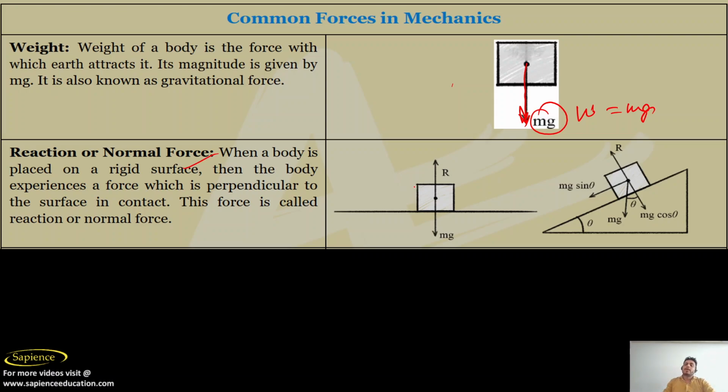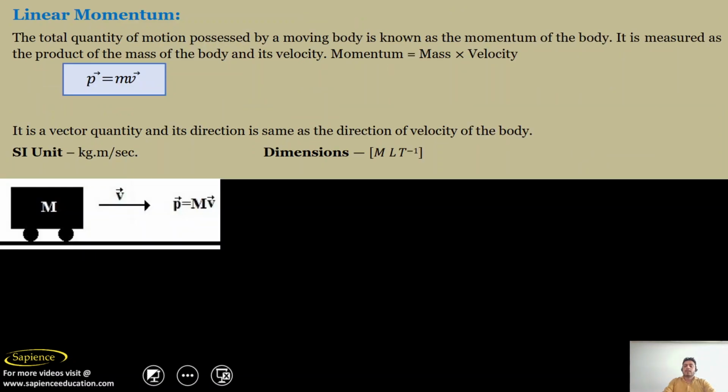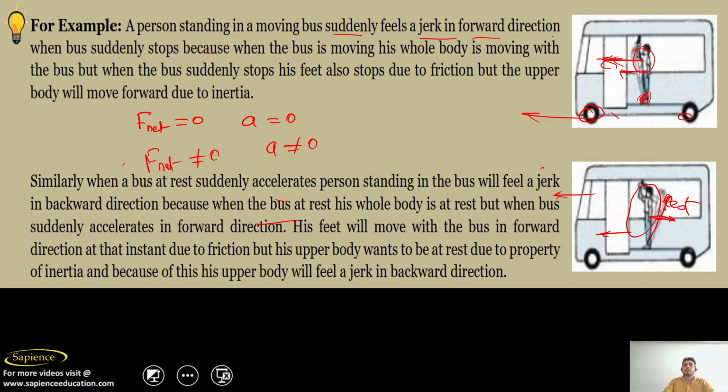Whenever an object is placed on another object, it will give a force of mg, that is weight, and in return it will react with an equal and opposite force, known as the reaction force, R, equal to mg. Here also R equals mg, but in the downward direction it is your mg, and in this direction it is your mg cos theta. I will discuss this in a further topic. I hope you have understood till now. So till now the first law of motion is finished.